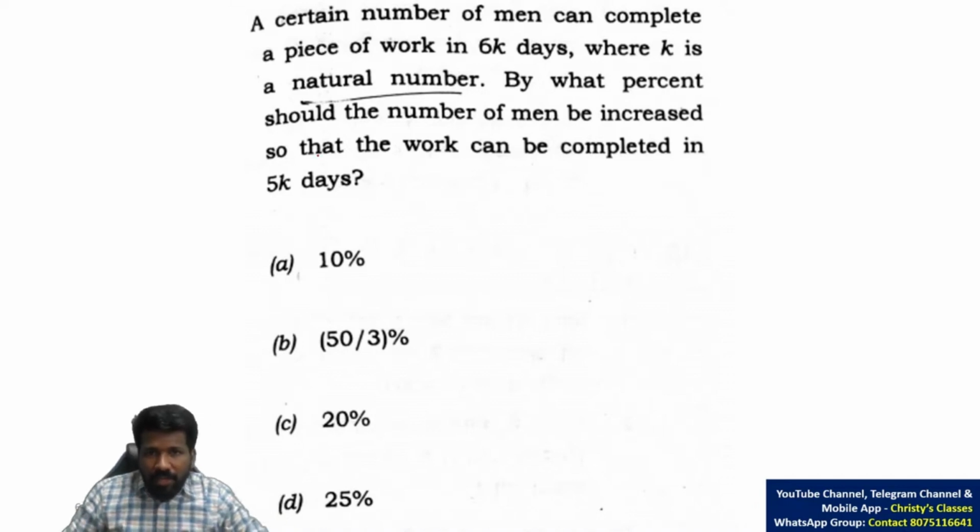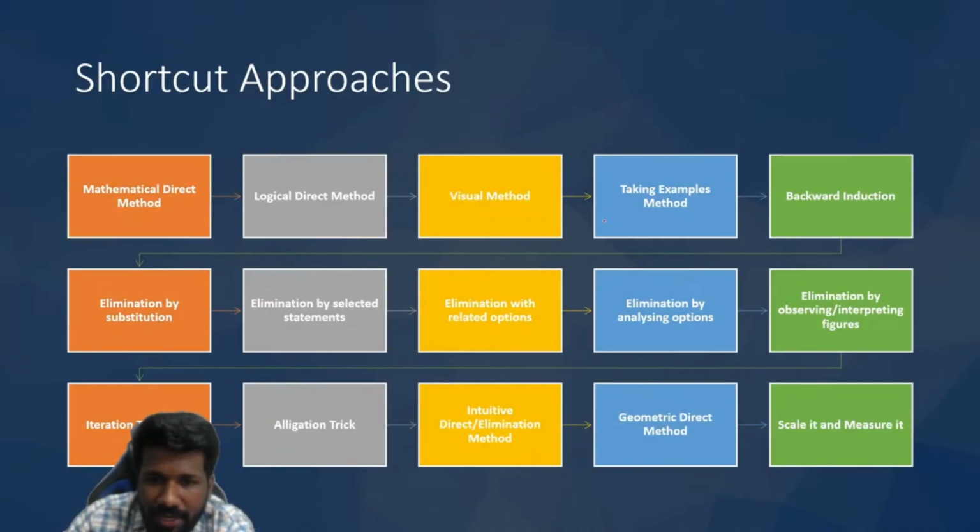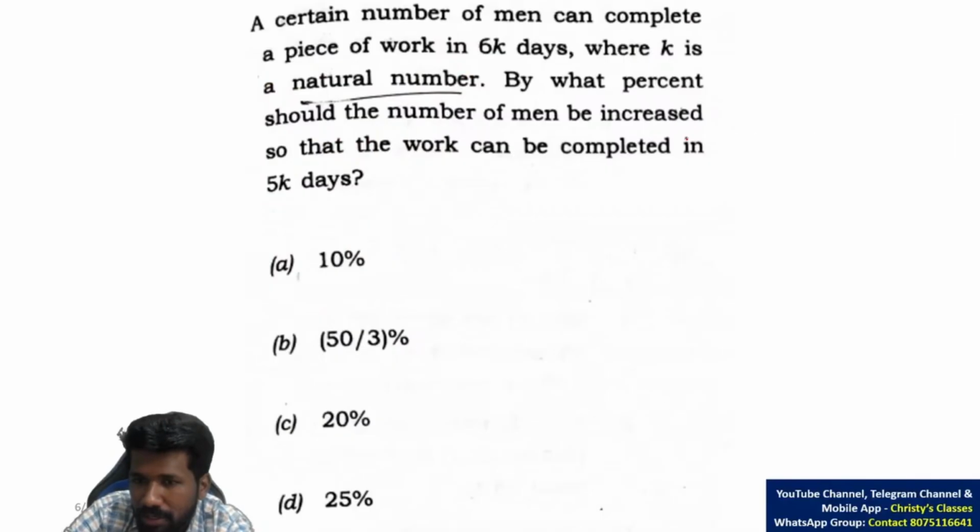Okay, I'll start explaining. A certain number of men can complete a piece of work in 6k days. The taking example method, I have told many times, will help you in many questions. Let k be 1. That is an example I can take because k is a natural number, and the simplest natural number is 1. So a certain number of men is completing in 6 days. That is the meaning of that. The time required is 6 days.